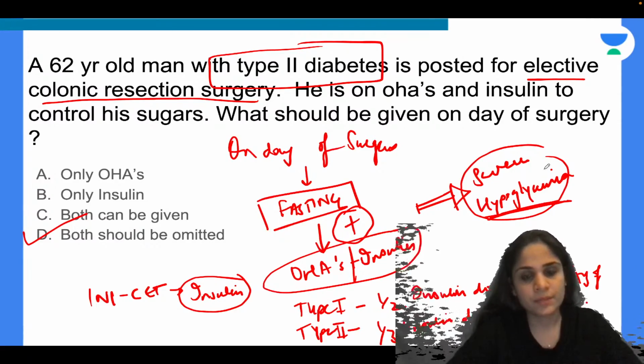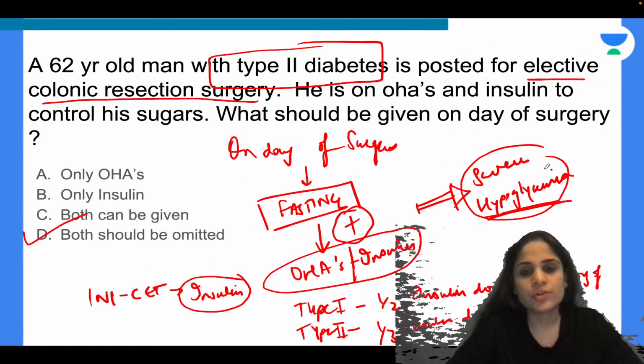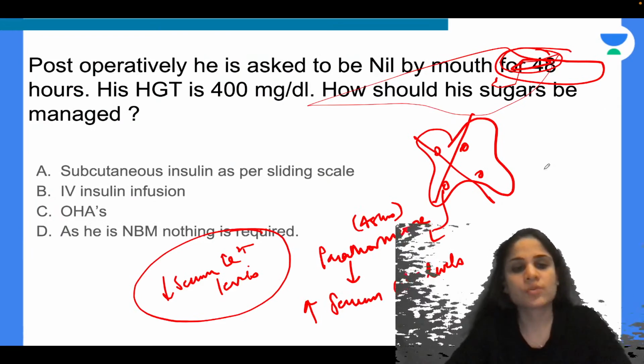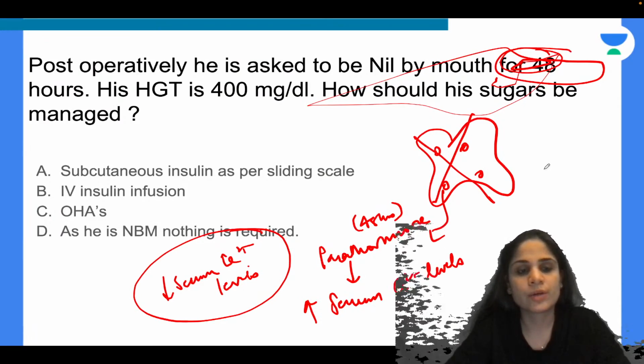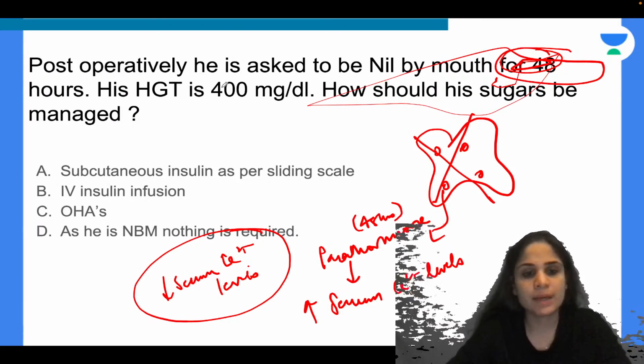Alright? Okay. Now, post-operatively, the patient is asked to be nil by mouth for 48 hours. His HGT is 400. How should his sugars be managed?